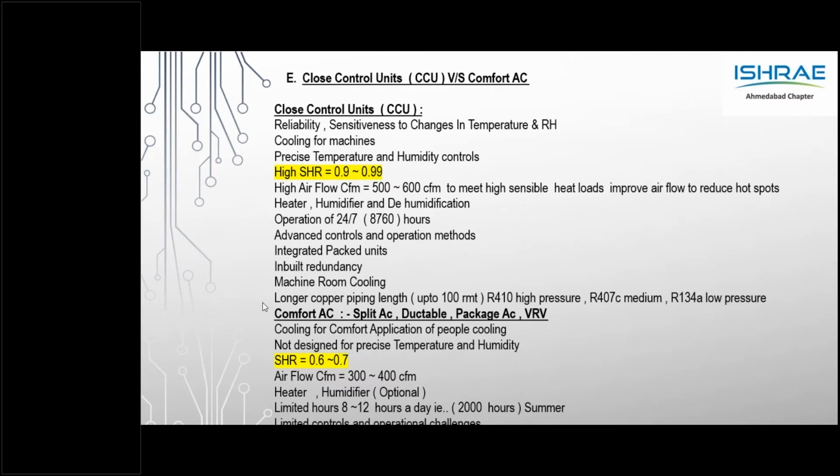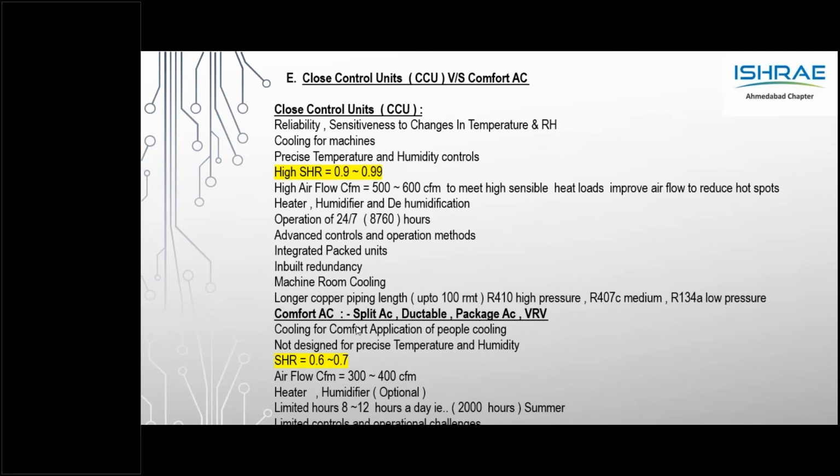So, a quick summary of the comparison: Precision AC SHR 0.9 to 0.95, Comfort AC 0.6 to 0.7. Temperature control is plus or minus 1 for precision, and plus or minus 3 for comfort. We have seen that for Comfort AC there is either no control, or plus or minus 3. Humidity is plus or minus 5 for precision; for comfort there is no control, it's an add-on, we talked about that. Operating hours are 24/7, 365 days, for precision, whereas comfort is rated for about 2000 hours per annum.